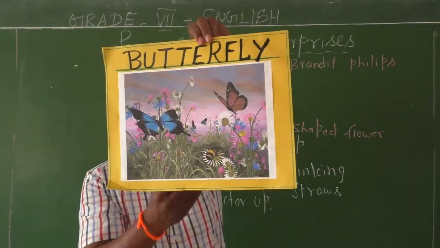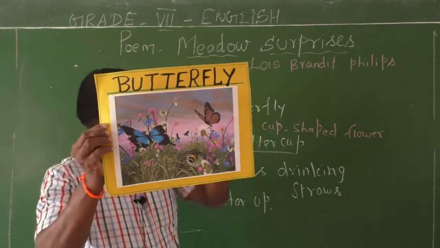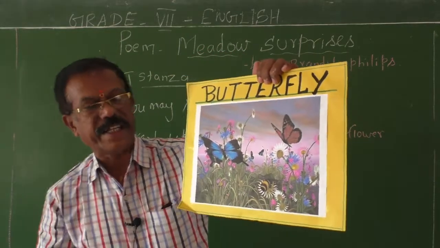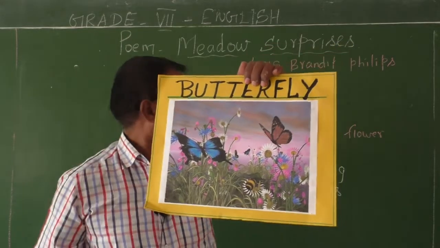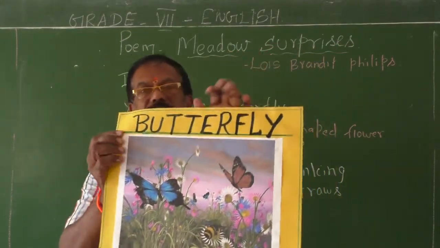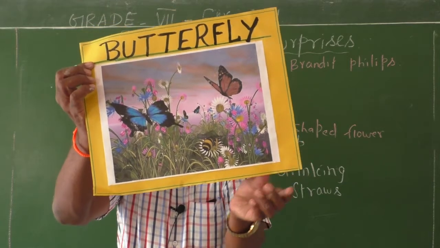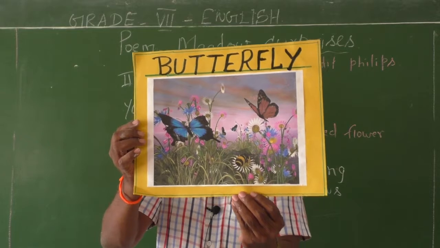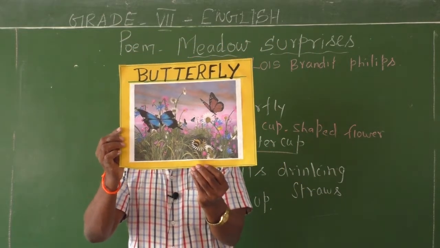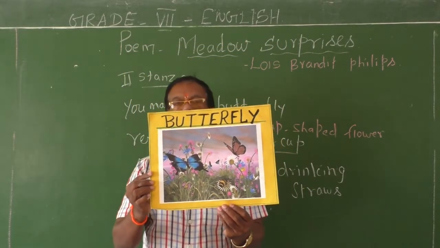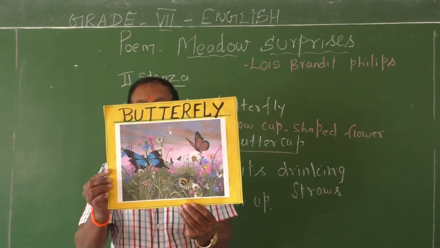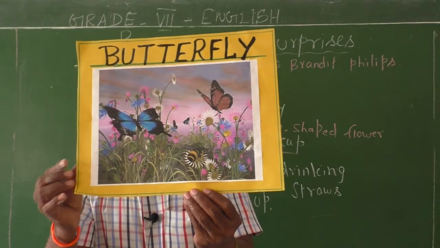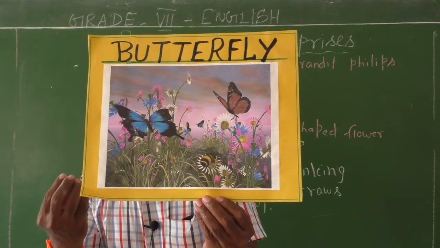So if you walk through the meadow, you can see the butterfly. These butterflies gently rest upon the buttercup. See how happy they are when they are sucking nectar from the flowers. Really, they are very happy to suck honey, nectar from the flowers. How do they do these things? How do they suck nectar from the flower?